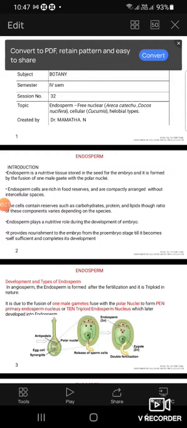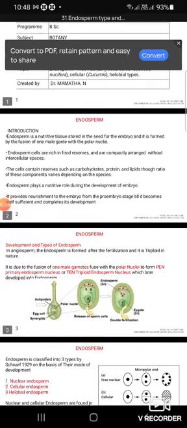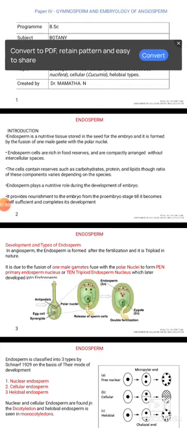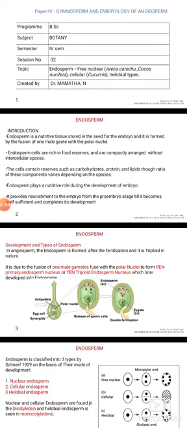Endosperm cells are rich in food reserves and are compactly arranged without intercellular space. The cells contain reserve food materials such as carbohydrate, protein, lipids, though the ratio of these components varies depending upon species.